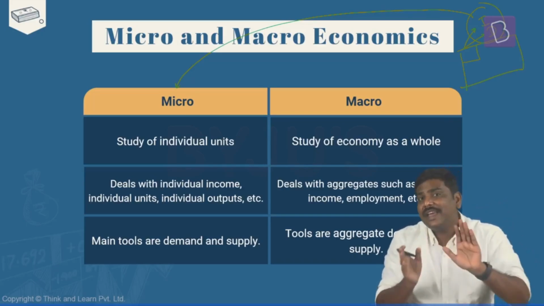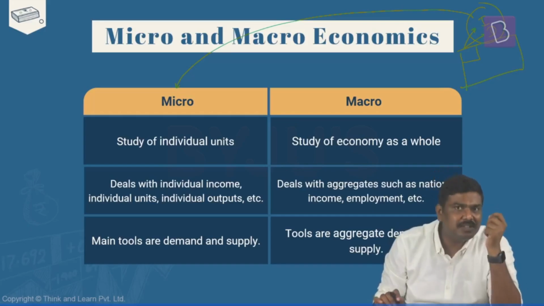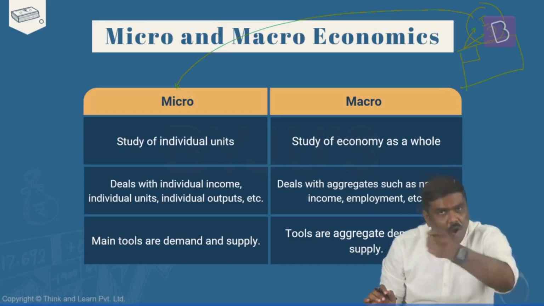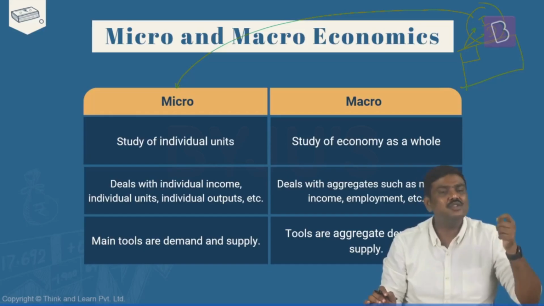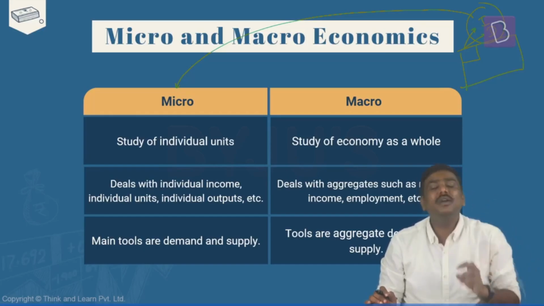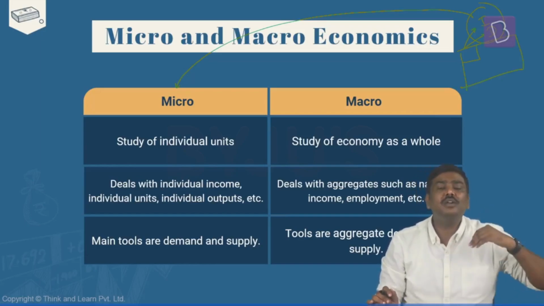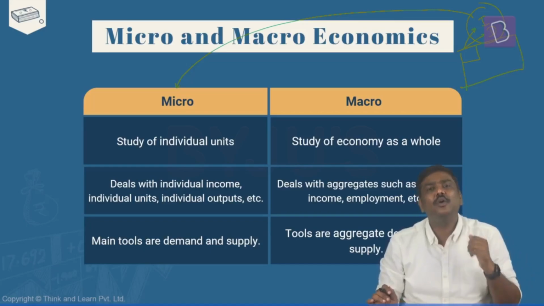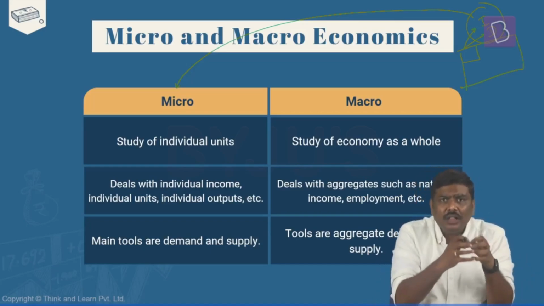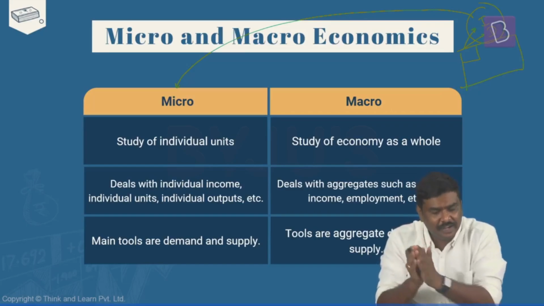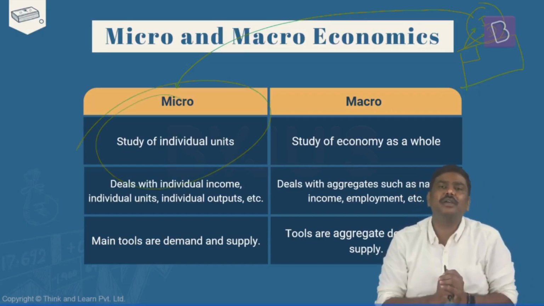All the three are referred to as economic agents. And if I start studying individually all these economic agents as to what is their demand, what is the income, what kind of goods are they producing, what contribution are they making to the economy, that is called microeconomics.